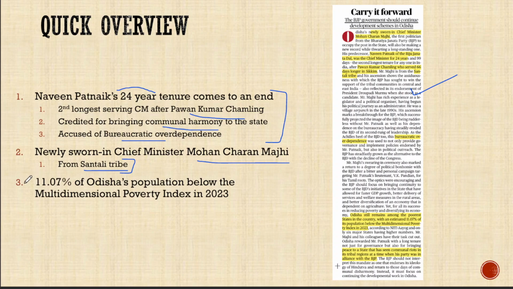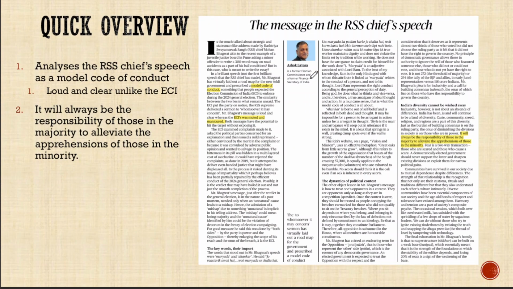Now when we look at the statistics of Odisha, it says that 11.07% of Odisha's population belong to the multi-dimensional poverty index in 2023 standards. So that means Odisha is one of the poorest states in the country. So the uphill task for the new chief minister is to curtail this amount of poverty in the state. So that's the takeaway from this particular article. I think you got a quick overview of it. Now let's move to the second article.